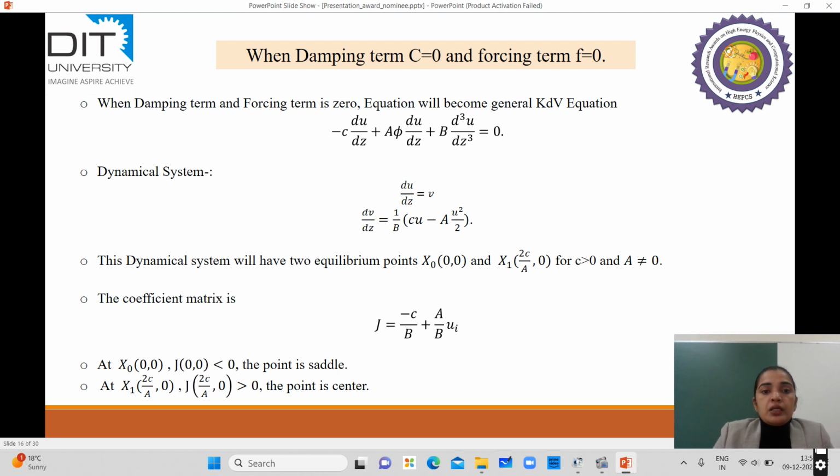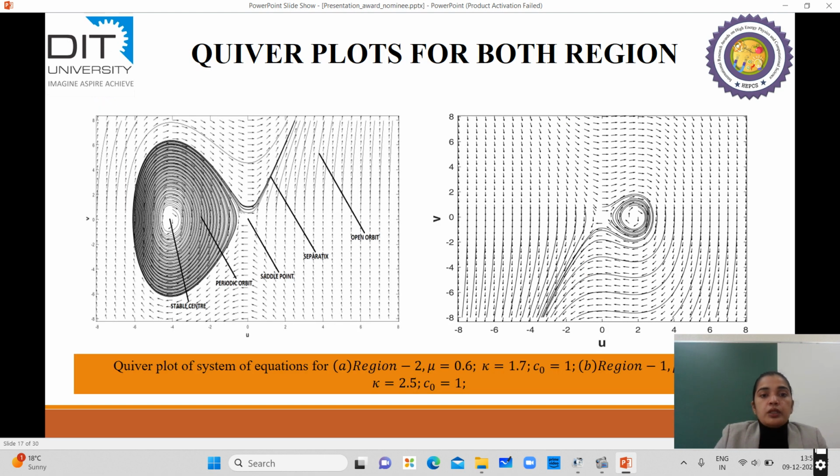We have this ordinary differential equation, which is an integrable system. By integrating the system, we generate a two-dimensional dynamical system. By solving this dynamical system, we get two equilibrium points, and with respect to these equilibrium points, we can determine the nature of the trajectories around them, which depends upon the nature of the coefficient matrix, which here is saddle and center. On the basis of those equilibrium points, I am going to represent the phase plots for both regions, in which the behavior is stable and unstable, both shown here.